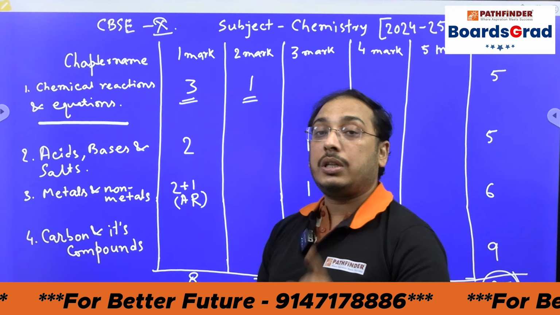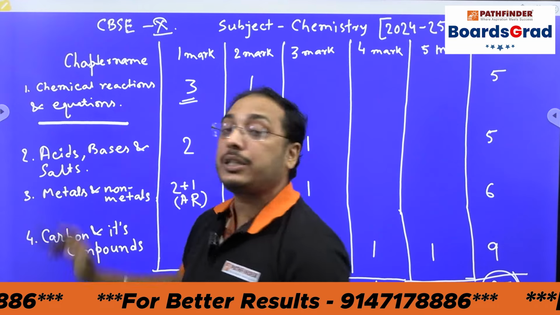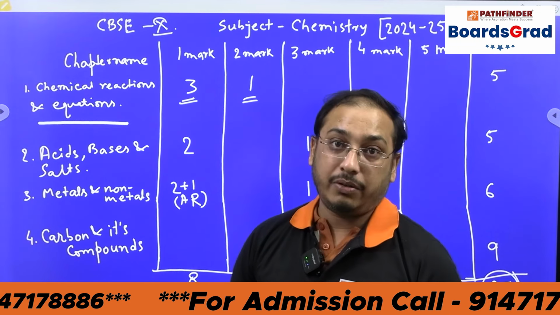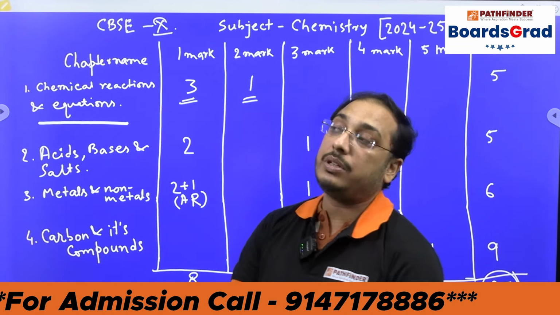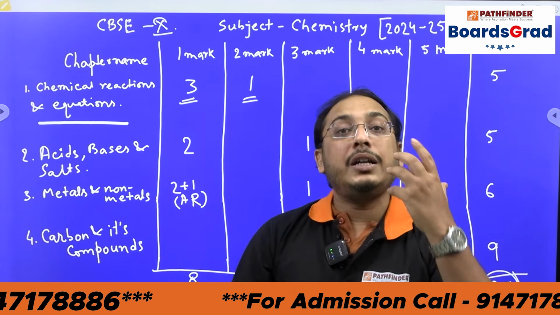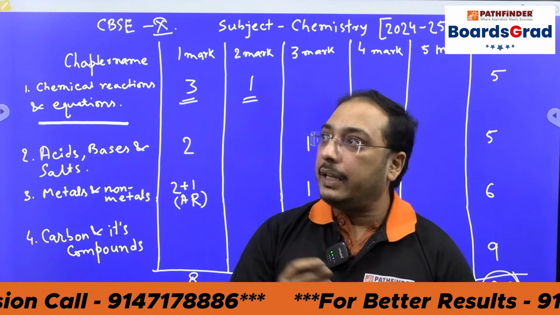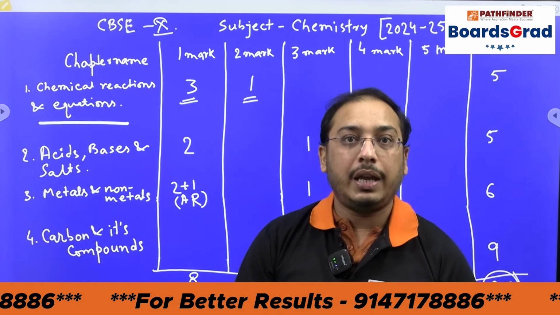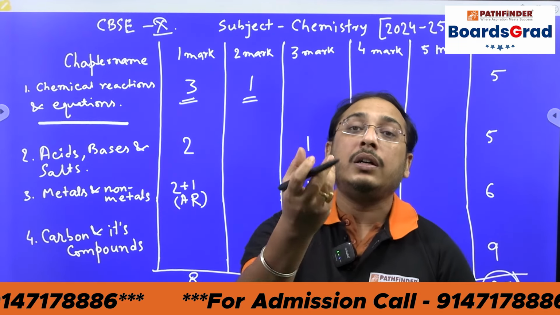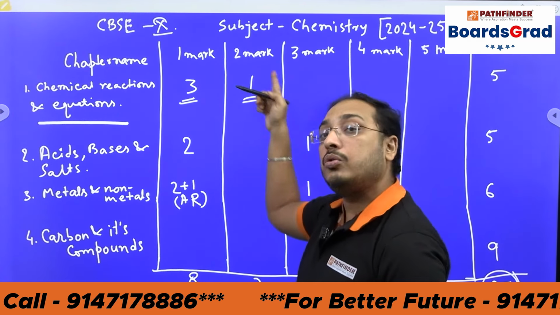Next is the 2 marks question. There will be 1 question of 2 marks from chemical reactions and equations. What kind of questions can come? This might be a competency-based question. They can ask you about the color of the precipitate. They can ask you the conditions of the reactions. They can directly ask you definitions, like what is a double decomposition reaction. They can ask you about conditions, for example, what conditions are required for the decomposition of AgBr. These kinds of questions can come in your 2 marks question.